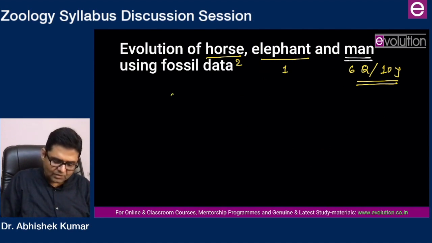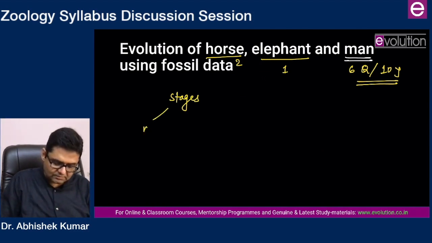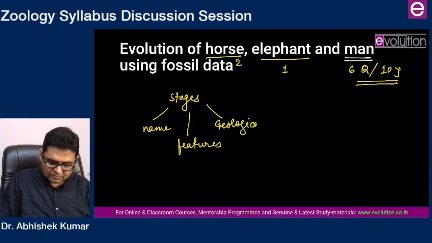Here, stages. So the name of a stage, features of that stage, geological timing of that stage, and evolutionary linkage.